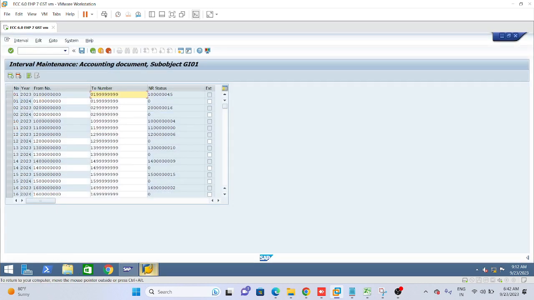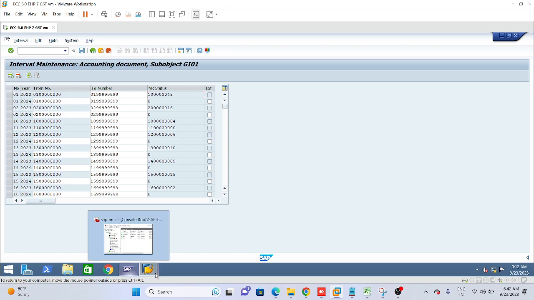Here, 01 is the number range key, and with this, the number range is defined. You can see the NR status. This means up to 10045 documents have been created. This is the range, and between this range, up to 1000045, actually before one there is 0. This is 9 digits. In the same way, up to 4545 documents have been posted.